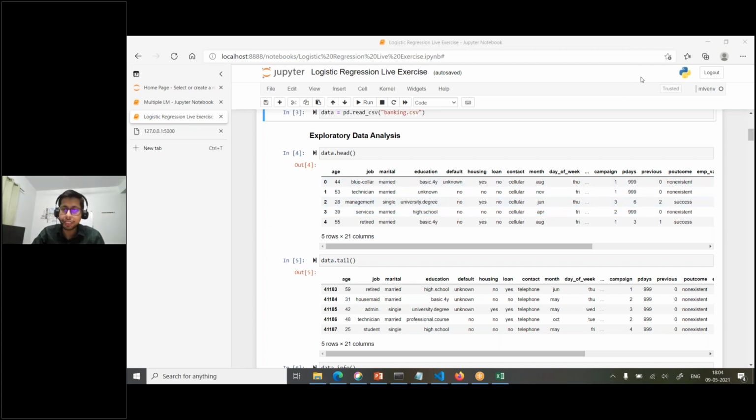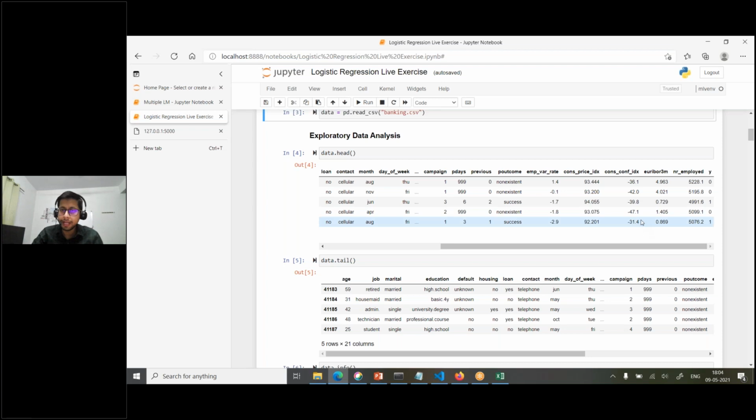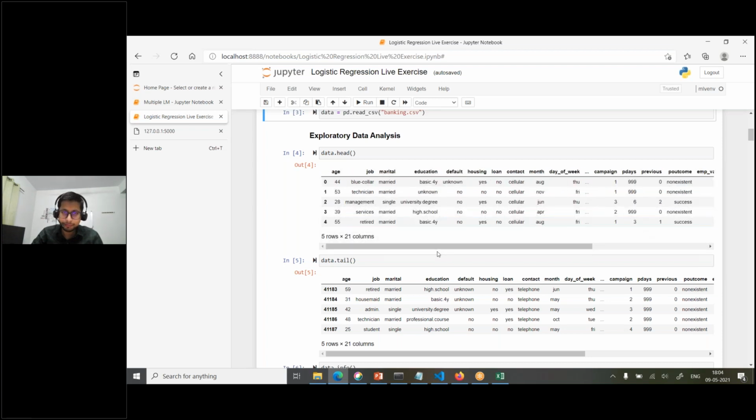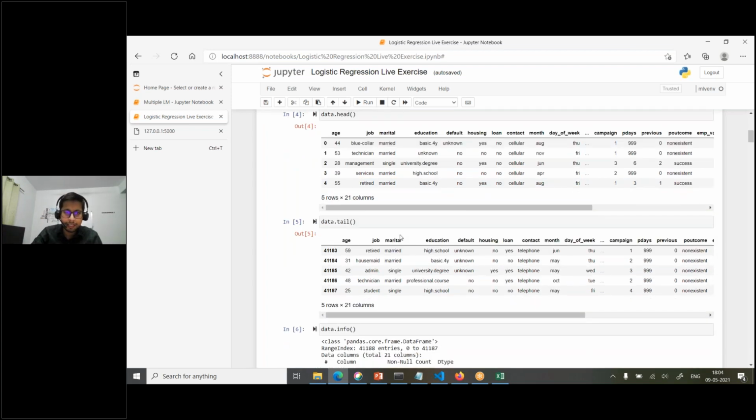So if you do data.head, you will get the first 5 rows. We have this many columns, like this. And now you see one more important thing: in exploratory data analysis, we look at the values also. Like you see here in education, we have basic.4y, high.school, university.degree. And if I just run tail, it will give you the bottom 5 rows.